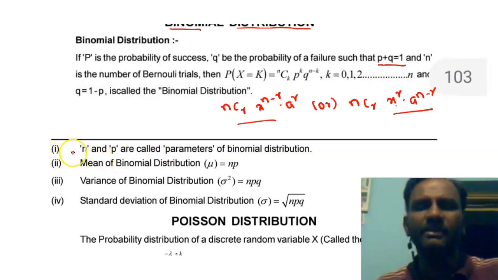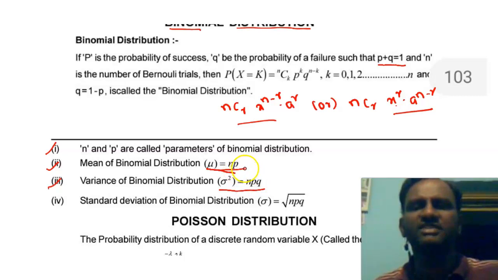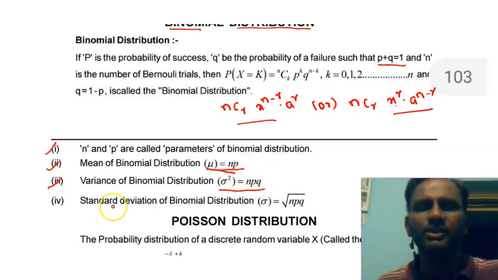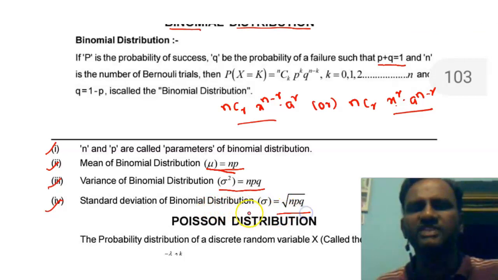In the binomial distribution, we have some points. First, n and p are called the parameters of the binomial distribution. Second, the mean is np. Third, the variance sigma square is equal to npq. And the fourth one is the standard deviation of a binomial distribution, which is the square root of npq. Sigma is equal to root npq.